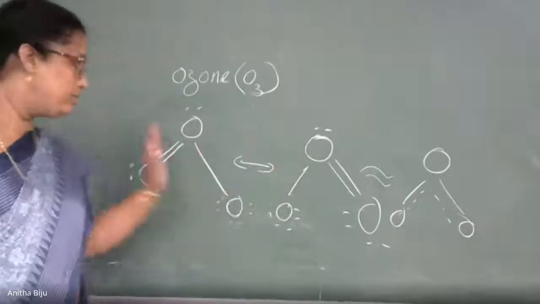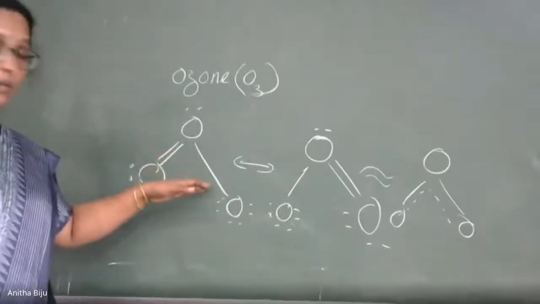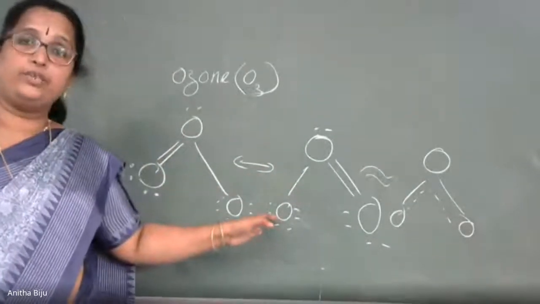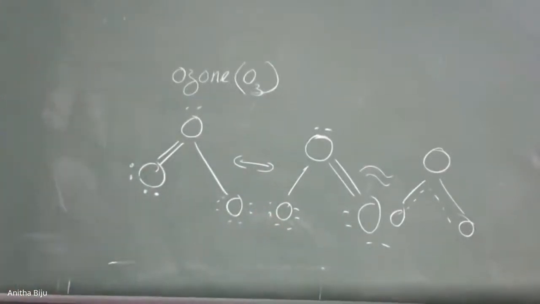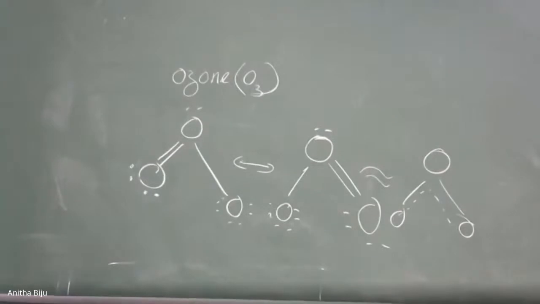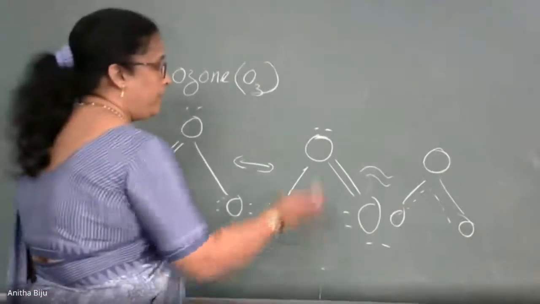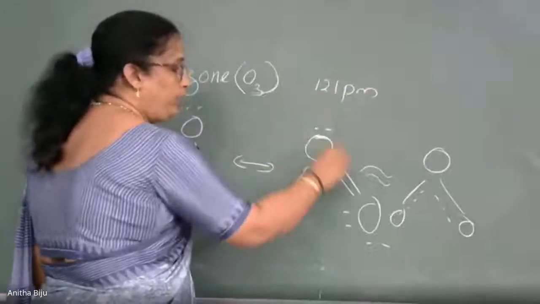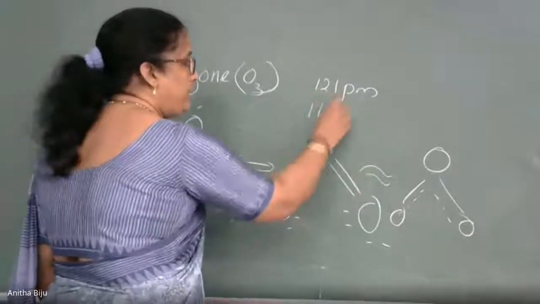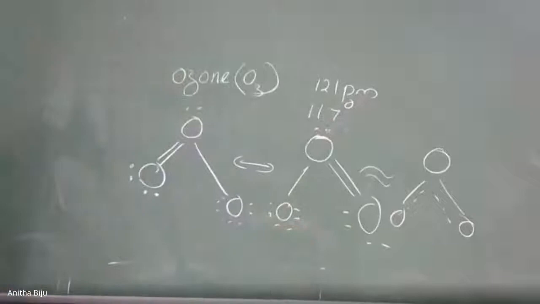Sometimes this is a double bond and this is a single bond, and it changes. So here we can remember the bond length and bond angle. Bond length is about 121 picometer and bond angle is about 117. Okay, got it?